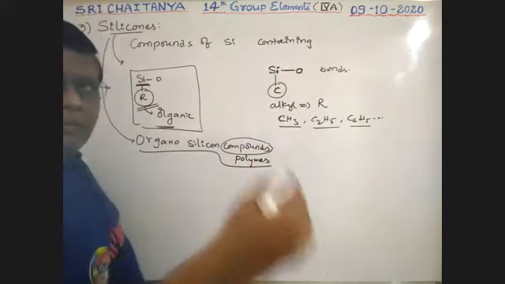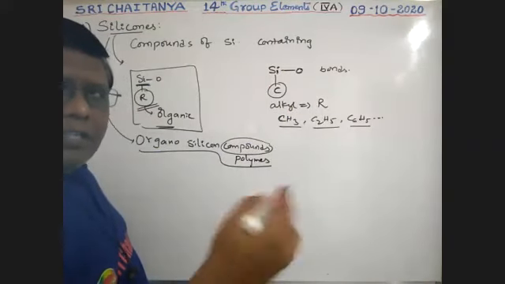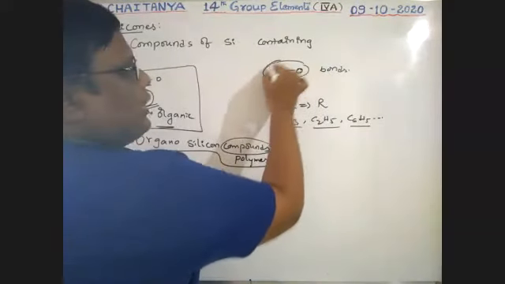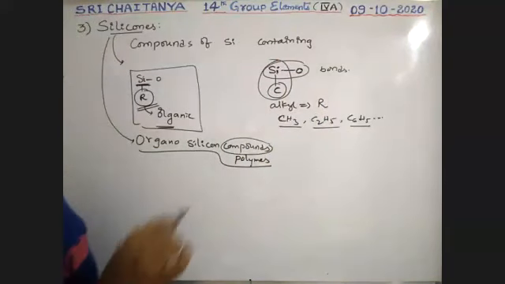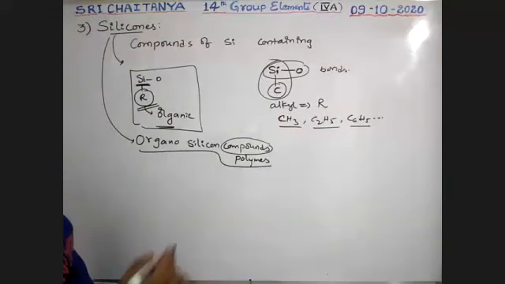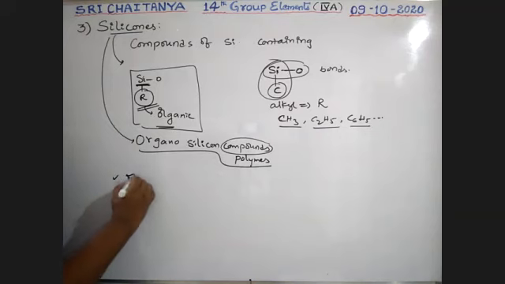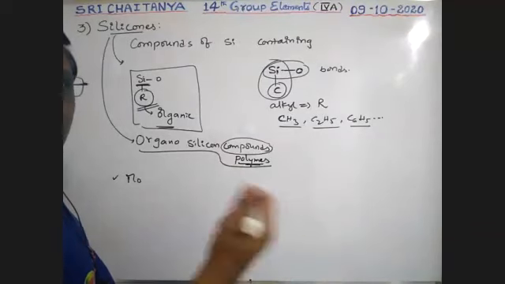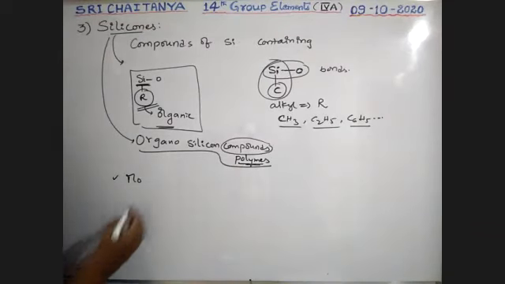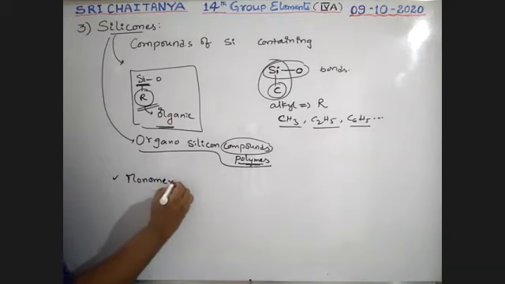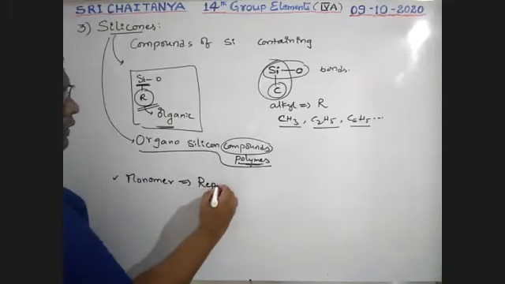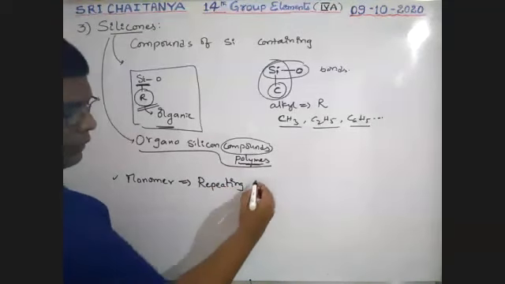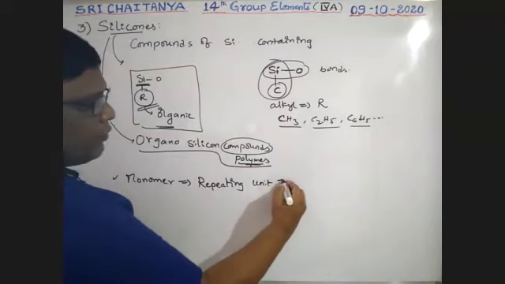Let us explain one by one. Please wait, I will explain with examples. There must be silicon-oxygen and silicon-carbon bonds, they must and should exist. So what is the repeating unit? What is the monomer? Because it is a polymer, one unit is going to be repeated. That repeating unit is called the monomer, also called the repeating unit.